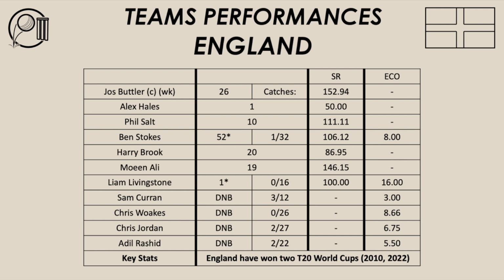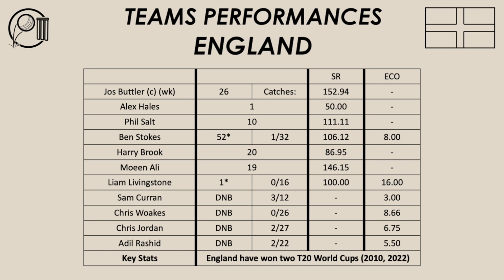We'll start with their batters. Buttler, 26. Hales, 1. Salt, 10. Stokes, 52, not out. Brook, 20. Ali, 19. And Livingston, 1 not out. That's how the England batters went about things in this T20 World Cup final against Pakistan. England's batting was good in this T20 World Cup final against Pakistan. They managed to chase down the target of 138 and did it with 1 over to spare.